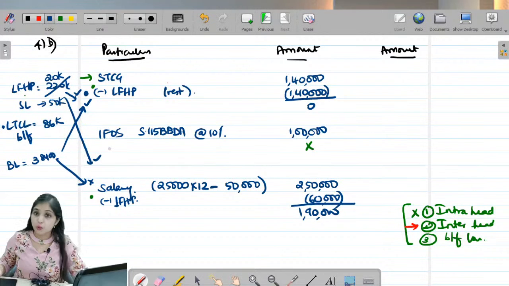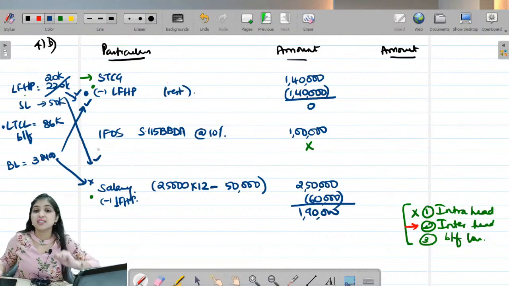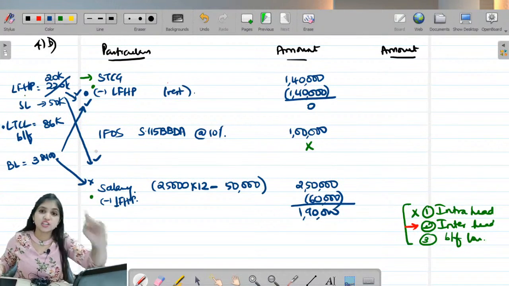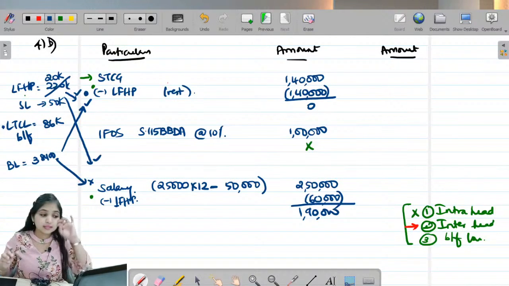So what should I do now? I should change the answer. Loss from house property I should adjust against salary first, and the business loss I should adjust against STCG. Are you understanding? When I do this, my answer will be better.